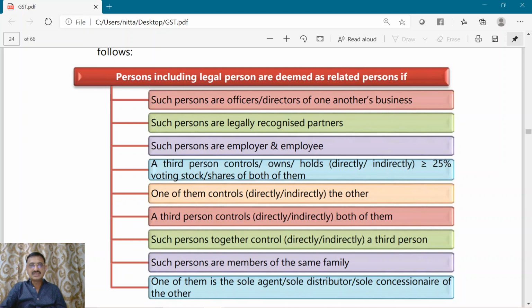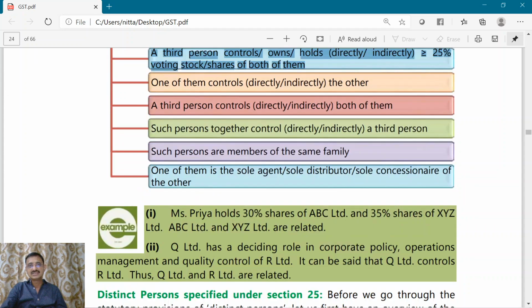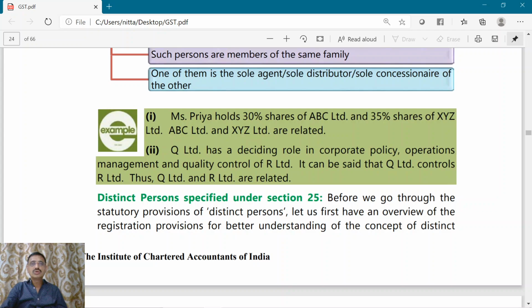A third person, here Priya, controls, owns, or holds directly or indirectly greater than or equal to 25% of shares of both of them. So this example falls under this item of related persons. Priya holds 30% of ABC Limited, 35% of XYZ Limited.